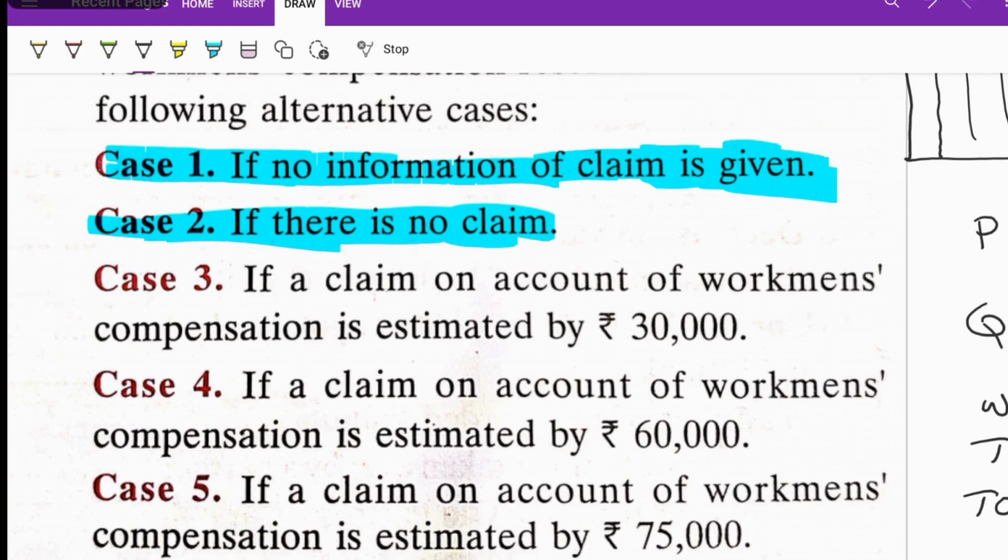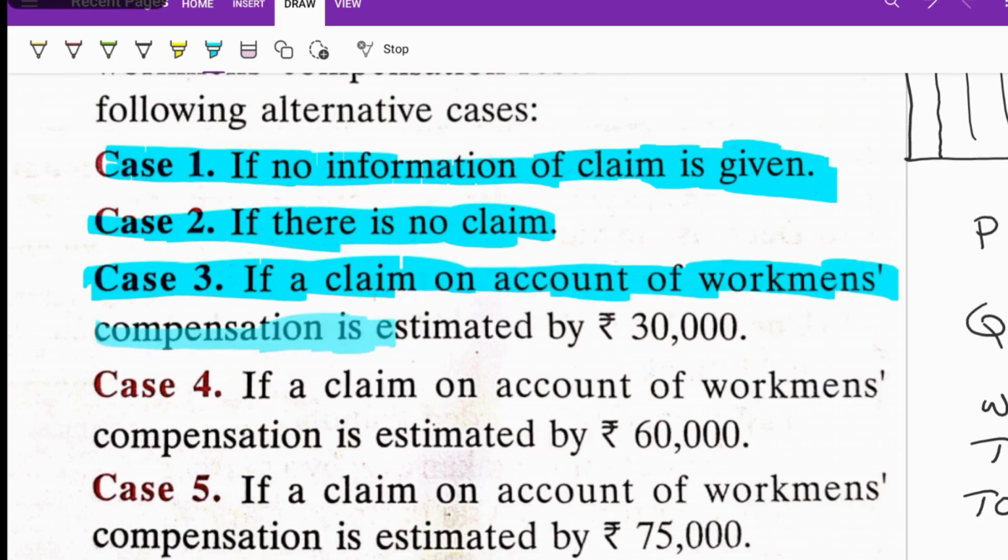Now case number 3. You can see case number 3: a claim on account of workman compensation is estimated at 30,000. If there is a claim, so one of the workmen got some injury or some disease, he is going to claim 30,000 rupees. So if this is the case, what are we going to do with the workman compensation fund?